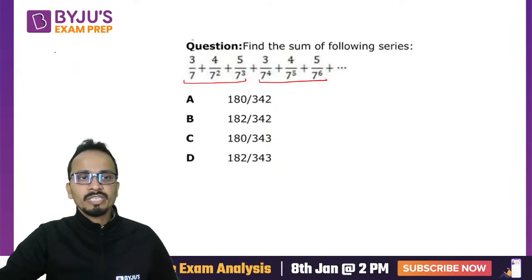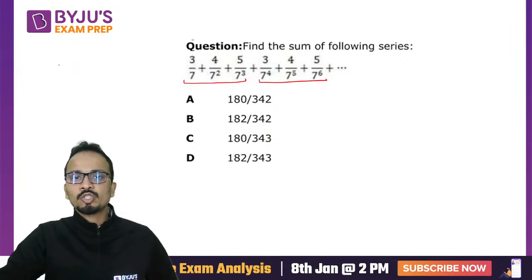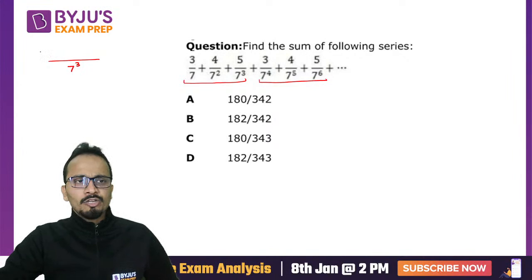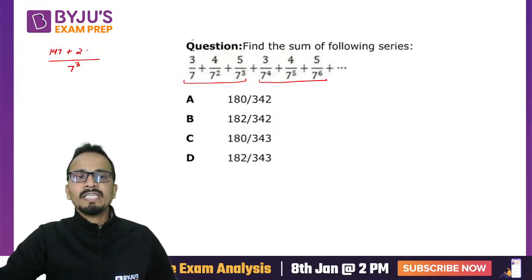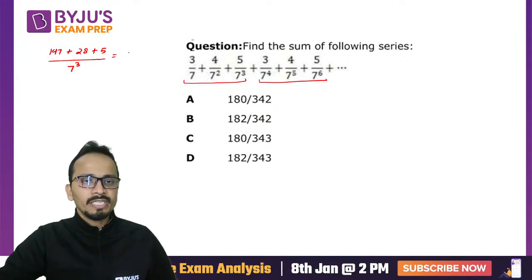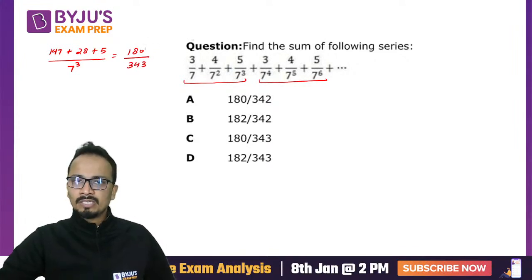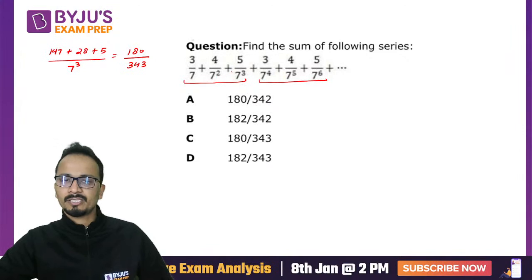Okay, so it is 3 upon 7, 4 upon 7 square and 5 upon 7 cube. Taking LCM as 7 cube, 49 into 3, 147 plus 28 plus 5. So that will come out to be 147 and 33. That is 180 upon 343. So the sum of first three terms is this.